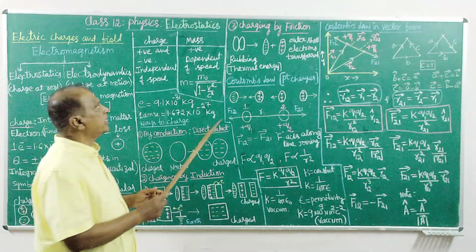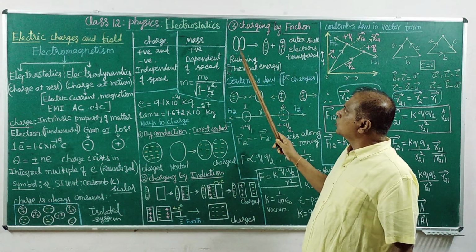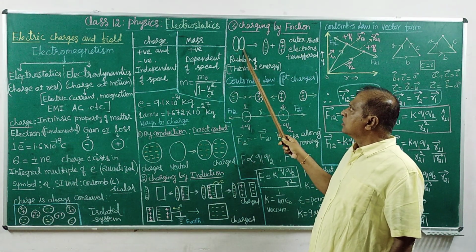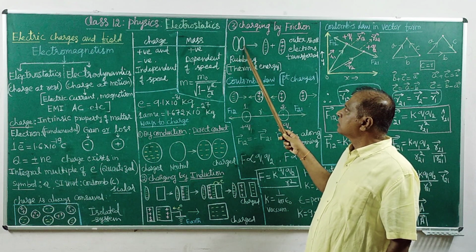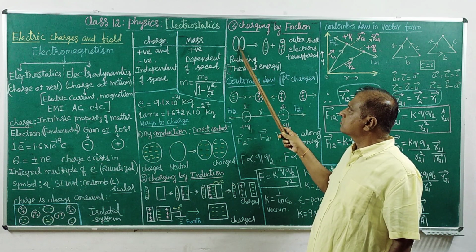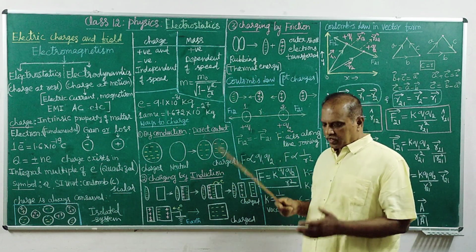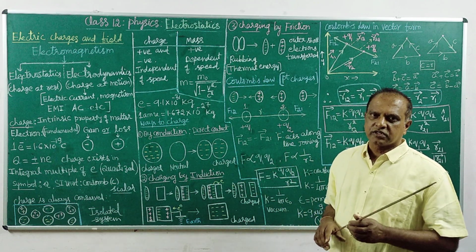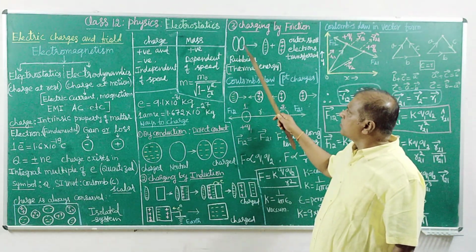And the last one is by friction. Friction means rubbing two materials, which are of course insulators, two different types of materials. Upon rubbing, the heat radiation produces thermal energy. These two materials are of different types.